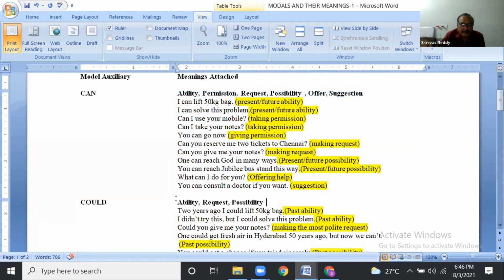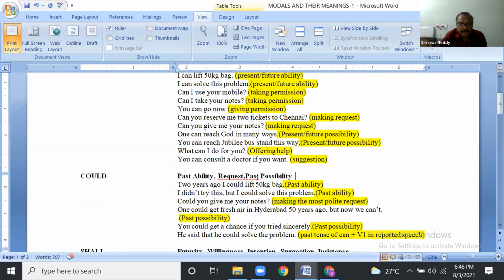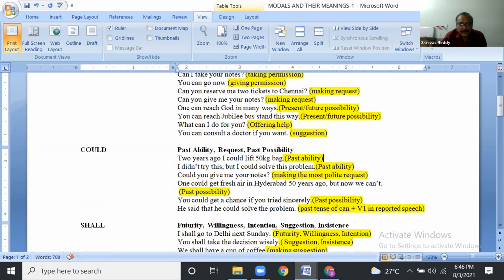Could also expresses past ability, past possibility, request. Right? Two years ago, I could lift a 50 kg bag, past ability. I didn't try this, but I could solve this problem. This means I was able to solve this problem.